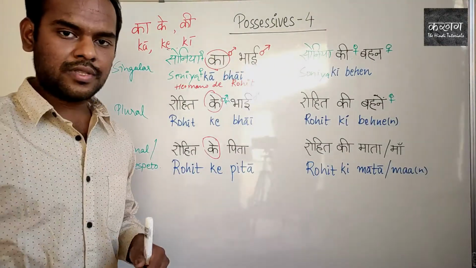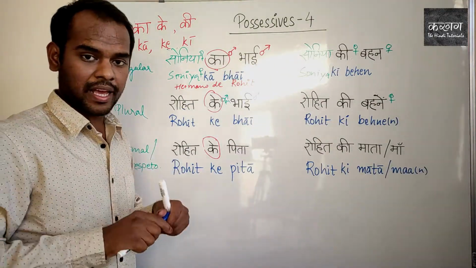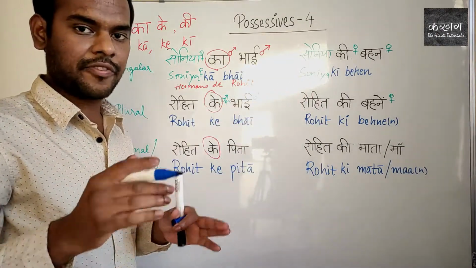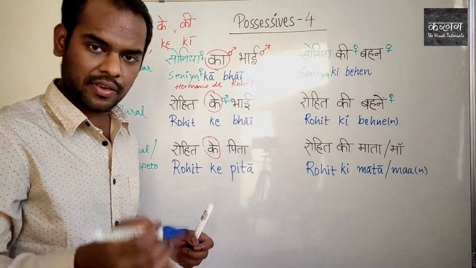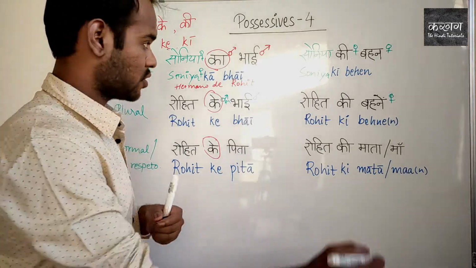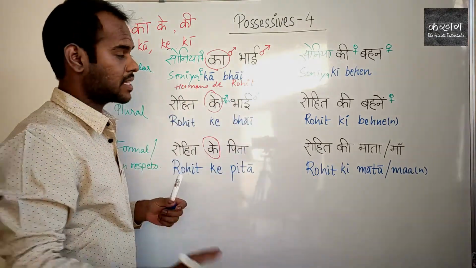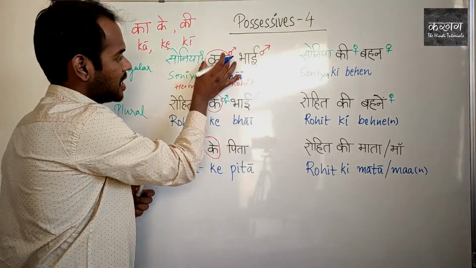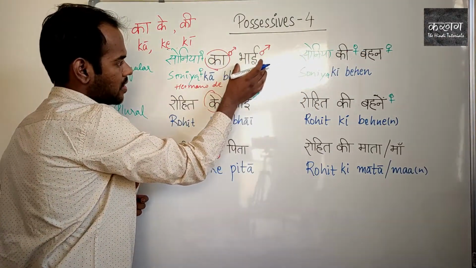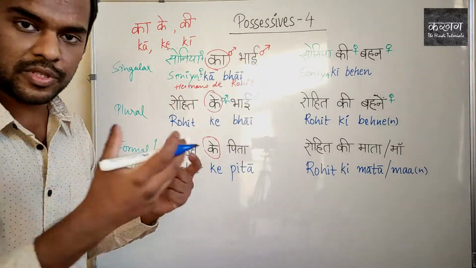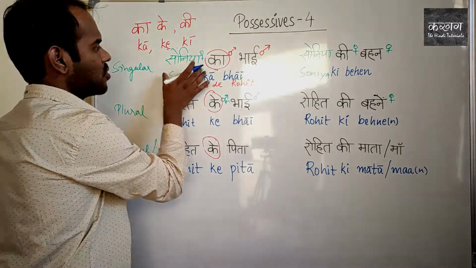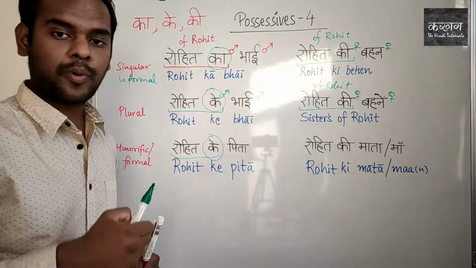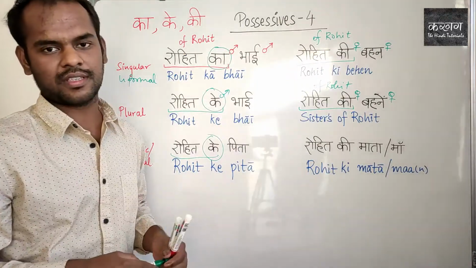Now, note that if I replace Rohit with Sonia, Sonia is a female name in India, it won't affect the position of ki or ka, because this will depend upon the noun that is followed, not on the possessor. It can be Sonia ka bhai or Sonia ki behan. Is that clear? Let's see some popular examples using the possessives.